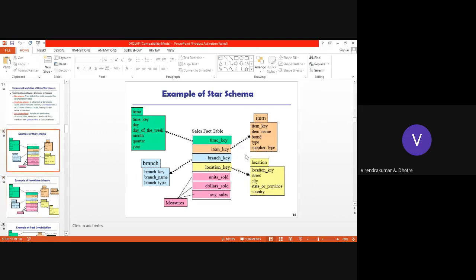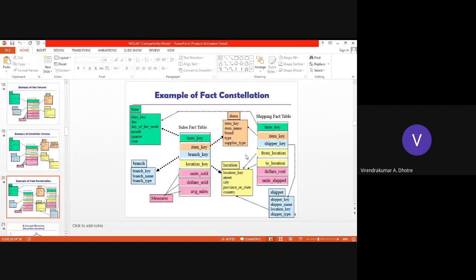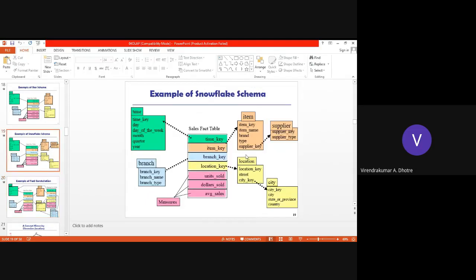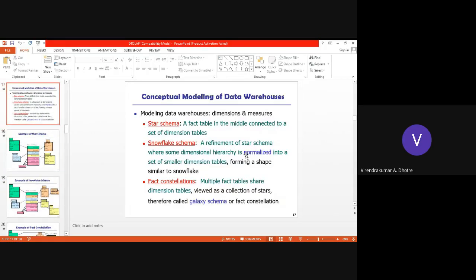We have seen the star schema, we have seen the snowflake, and the third one is the galaxy schema or fact constellation. Here there are multiple fact tables which share dimension tables with each other.